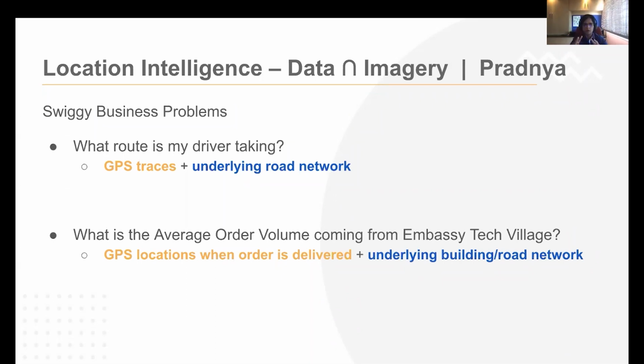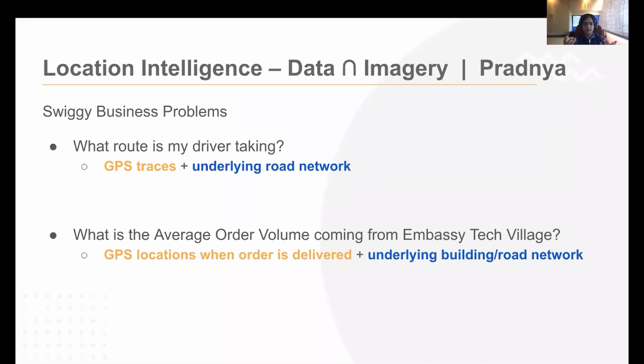So I'll talk about two problems here, and I can see that there's a third question also on the business problems that has come in a similar direction. So we'll answer that at the end in the Q&A. So the first problem we talk about is to accurately determine what route the driver is taking. Now, based on the GPS traces, I have some idea, but I have the underlying network. How do I tie these things together and actually look at what route was followed? So from a business perspective, there are various things that we need to see, right, to figure out whether this driver is taking the correct route, or are they taking a big detour?